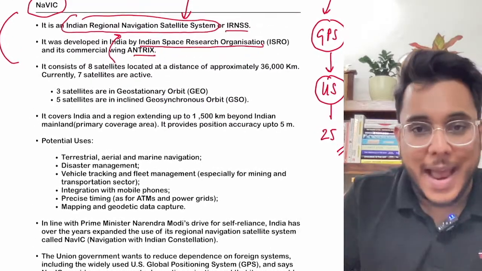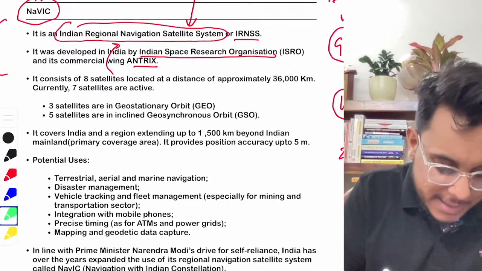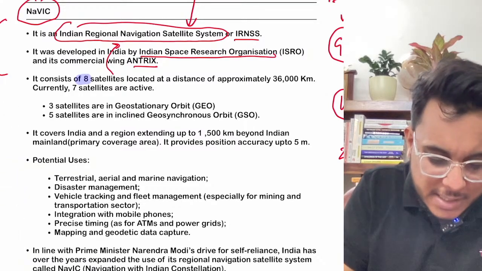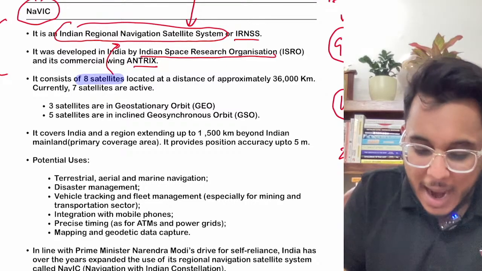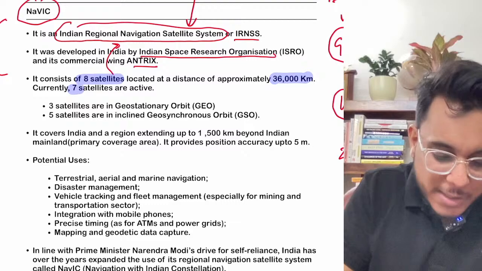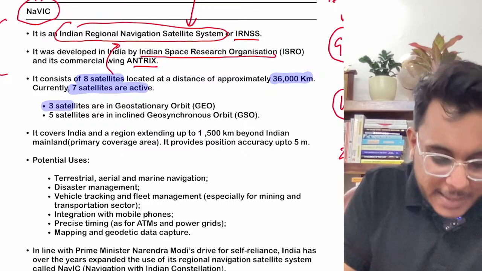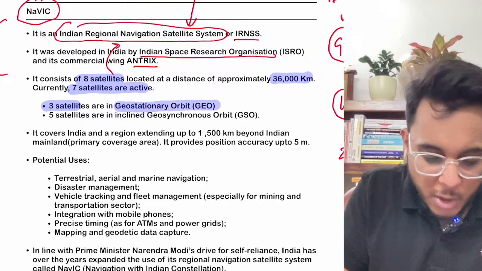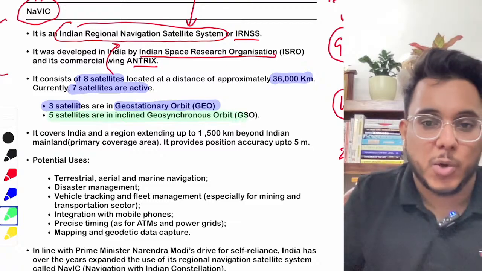Now what actually happens under NavIC or the IRNSS? It is a system which consists of 8 satellites. These 8 satellites are located at 36,000 kilometers above the earth. Right now 7 satellites out of these 8 satellites are active. Now 3 satellites are based in the geostationary orbit, and 5 satellites are placed in the inclined geosynchronous orbit.